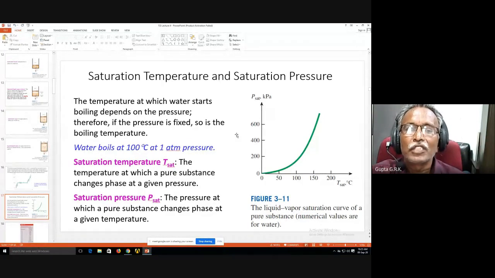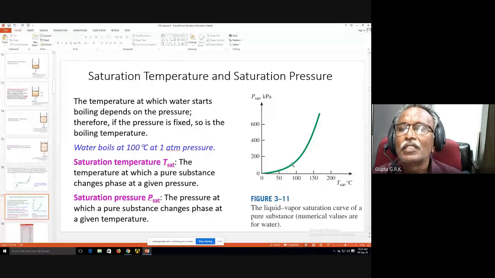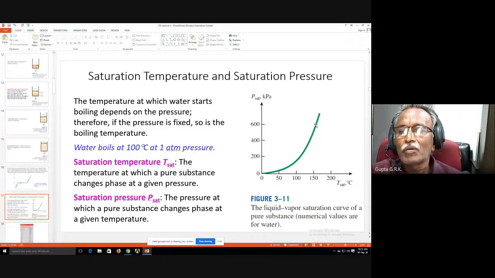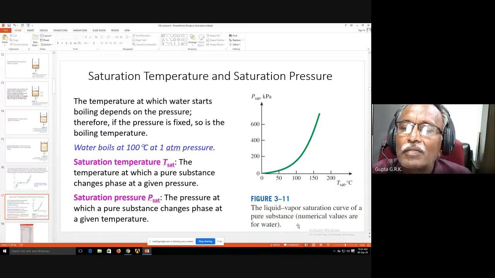The temperature at which a pure substance changes phase at a given pressure is called saturation temperature. The pressure at which a pure substance changes phase at a given temperature is called saturation pressure. If you draw a curve of the dependence of saturation pressure and saturation temperature, it comes like this. They are directly proportional to each other, that is, when one increases, the other increases, but not linearly. It's non-linear, you can see it's a curve. This is the liquid-vapor saturation curve of a pure substance.